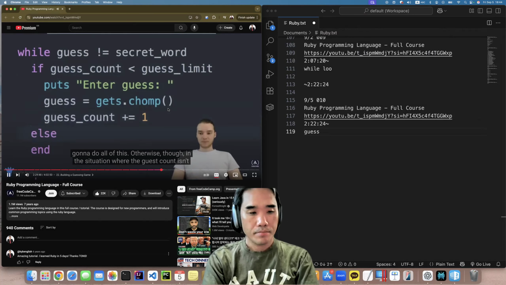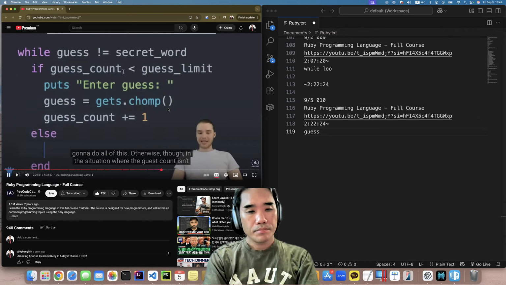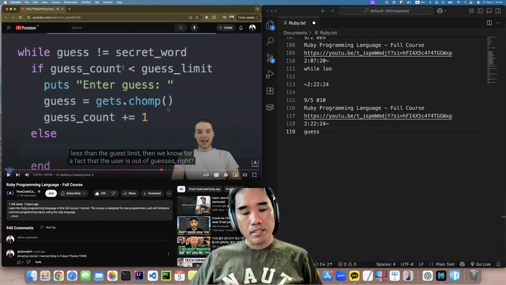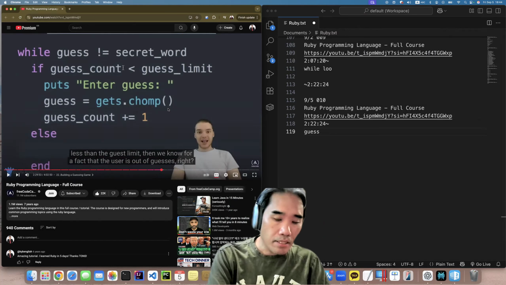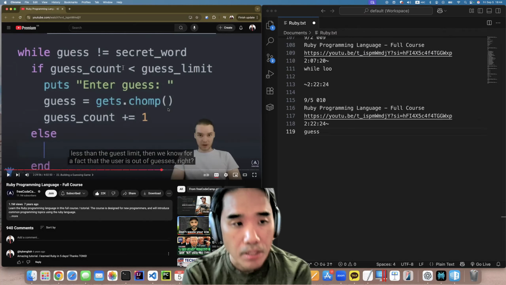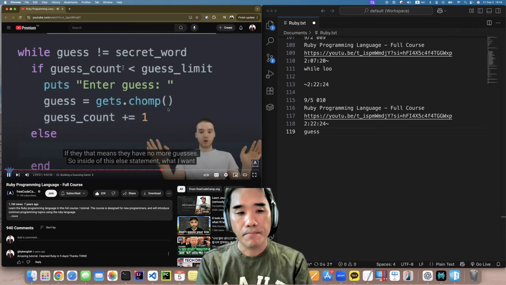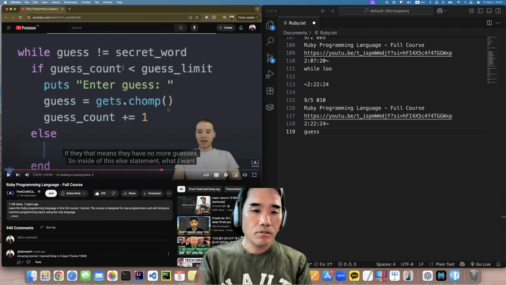Otherwise, in the situation where the guess count isn't less than the guess limit, then we know for a fact that the user is out of guesses, right? That means they have no more guesses.